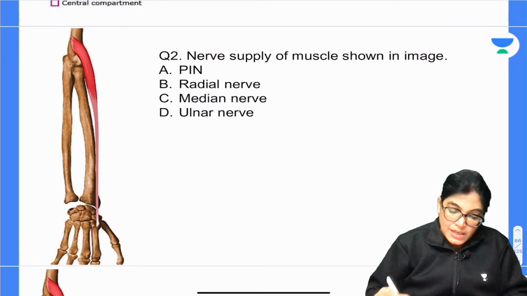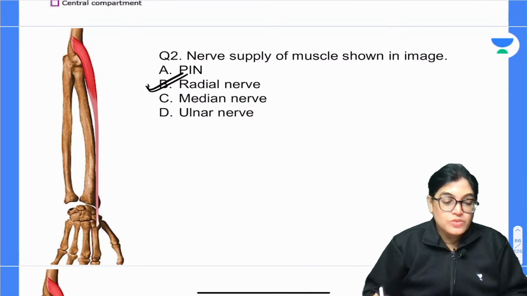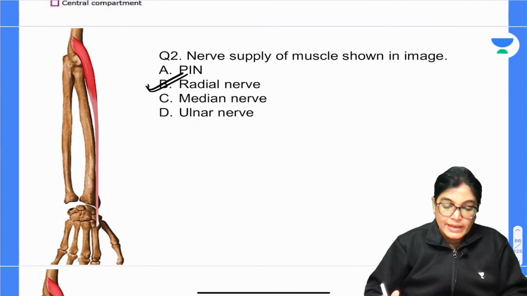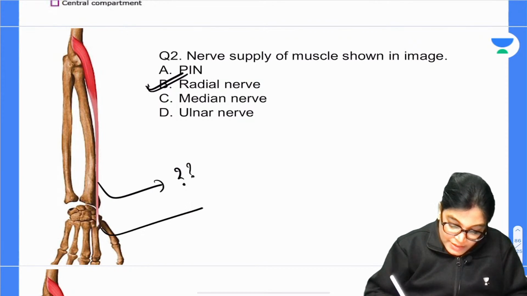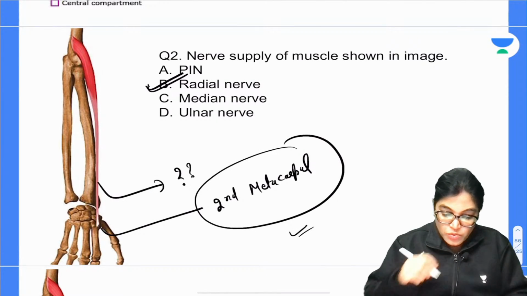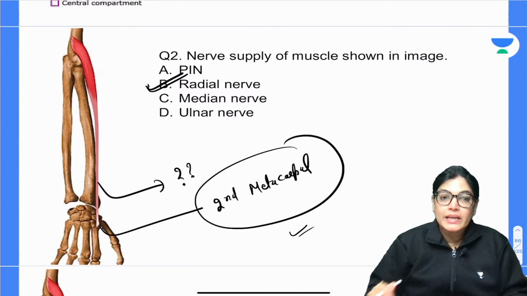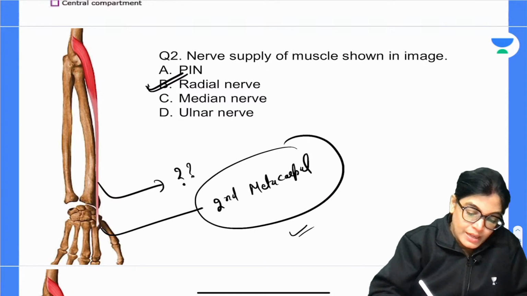Okay, your answer B is absolutely correct, dear Kaustubh, but the muscle is not brachioradialis. So I will tell you why. Which muscle is this? Anyone? Which muscle is this? See here, it is inserting at the base of the second metacarpal bone. Okay, second metacarpal. So which muscle is this? It is inserting at second metacarpal, my dear. So which muscle is this? I have given you the hint.